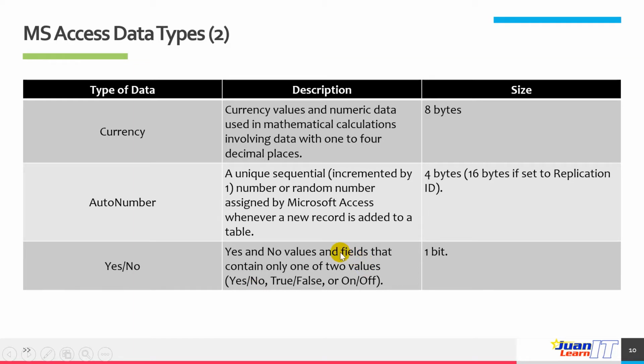So if you used previous versions of Microsoft Access, you will notice a difference for 2 of those data types. In Access 2013, we now have 2 data types, short text and long text. In previous versions of Access, these data types were called text and memo. So the text field is referred to as short text, and your memo field is now called long text. That is from Access 2013 and up.